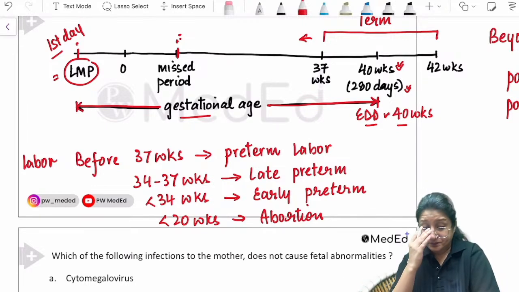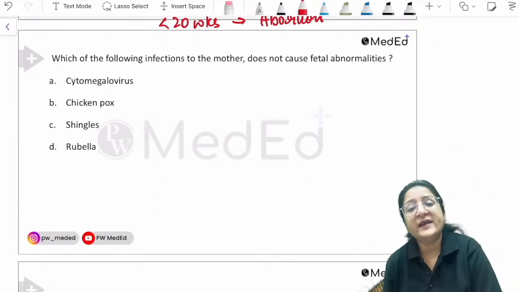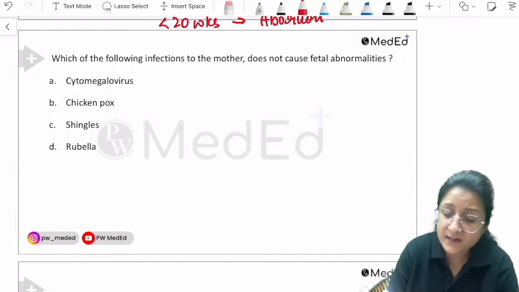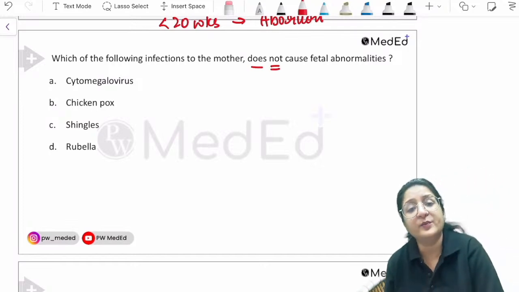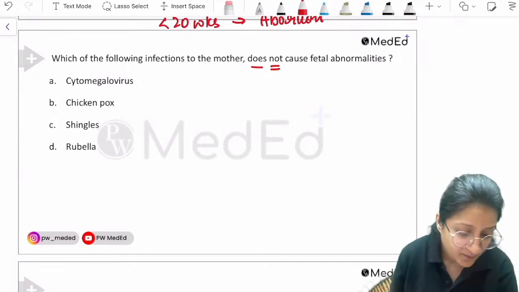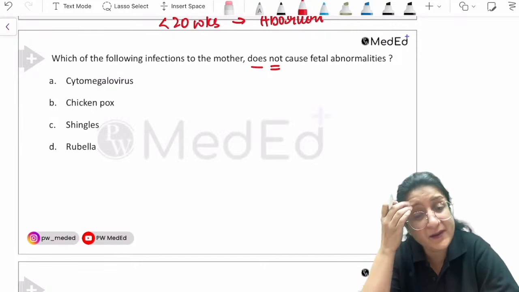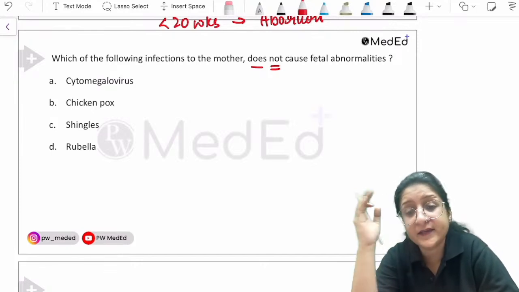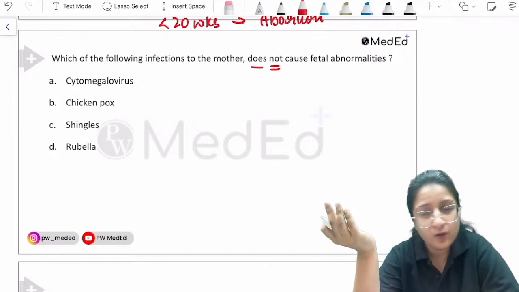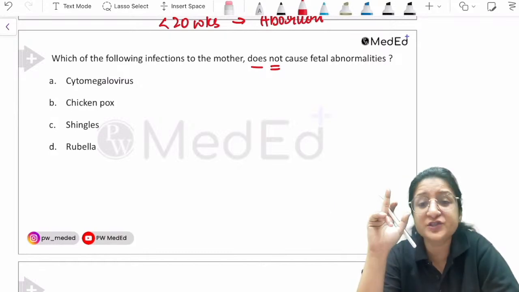Okay, fine. Now, let's have a look at the next question. Which of the following infections to the mother does not cause fetal abnormalities? Cytomegalovirus, chickenpox, shingles, or rubella. Which infection to the mother does not cause fetal anomalies? Any maternal infection, that infective agent can cross the placenta, reach the fetus, and can cause fetal malformations or abnormalities. But which doesn't? That's an important question.